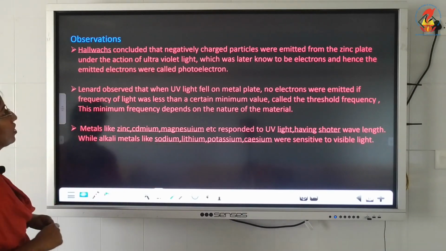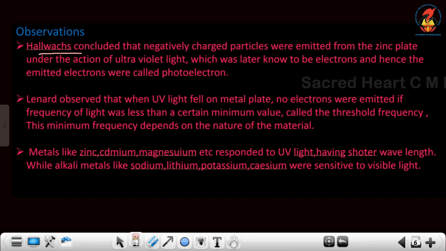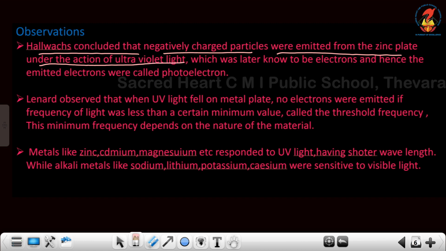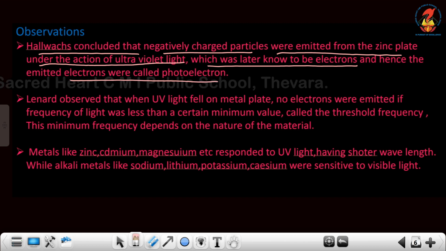So let us see what observations were made by Hallwachs and Lenard. Hallwachs concluded that negatively charged particles were emitted from the zinc plate under the action of UV light, which were later known to be electrons, and hence the name photoelectron.